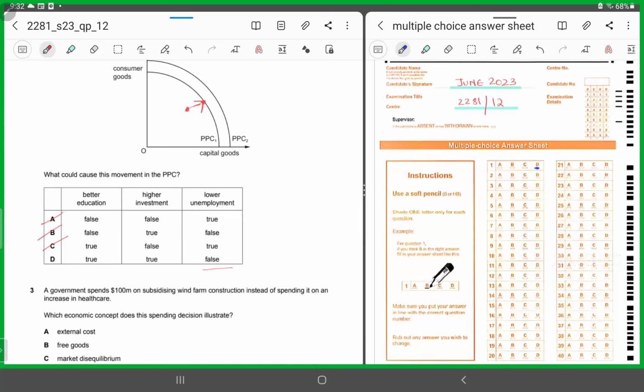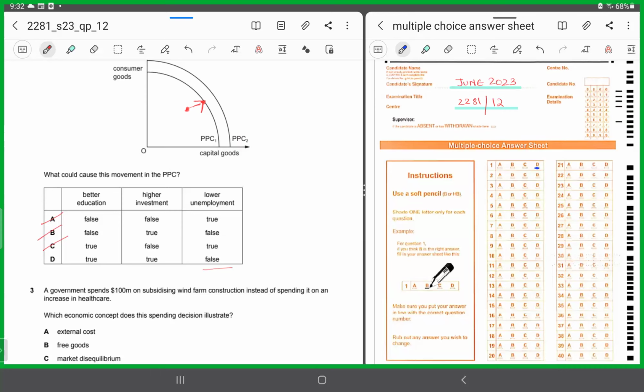The shift is because of either of the two reasons, or it could be because of both of them. Either there has been an increase in the quality of the resources, or an increase in the quantity of the resources, or both combined, right? That is why there would have been an increase in the labor force. That is why they say that lower unemployment is false. Now you get my point?